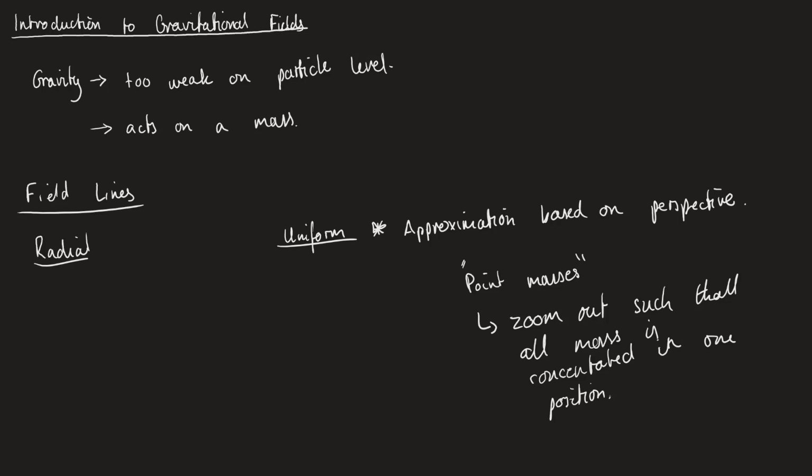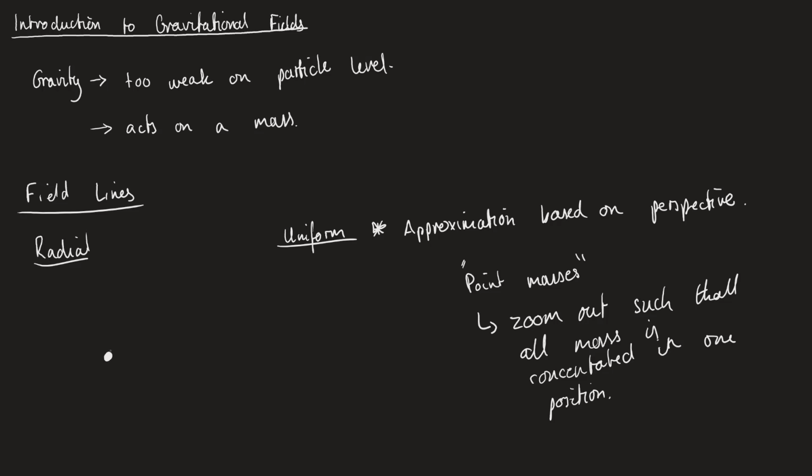The approximation that we're making here, being a uniform field and being point masses, is just basically to simplify the maths a little bit so that we can get a large scale overview of what's happening, and then we'll zoom in and see what actually happens inside the Earth and how the gravitational field changes. But for now, let's start with just a point mass for this radial field. So let's say we've zoomed out far enough that this planet or Earth or the sun or whatever this might be just looks like this dot here.